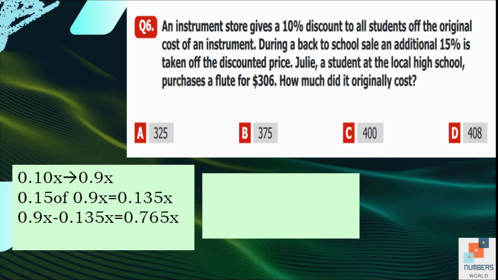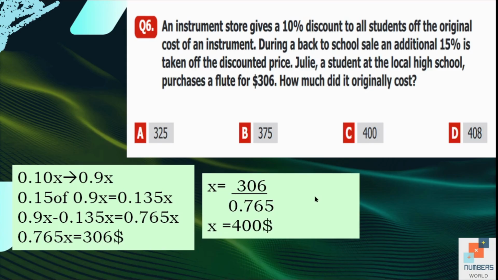As Julie has bought the flute for $306, which was the amount after all the discounts, and 0.765x is also the amount after all the discounts, we are going to write them in the form of an equation. Now we may find the value of x by dividing 306 by 0.765. The answer will be 400. So the original cost of the flute was $400. So C is our answer.